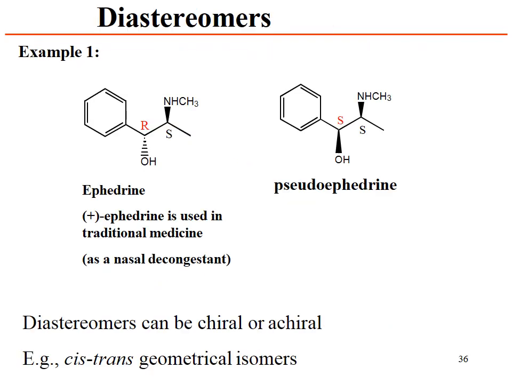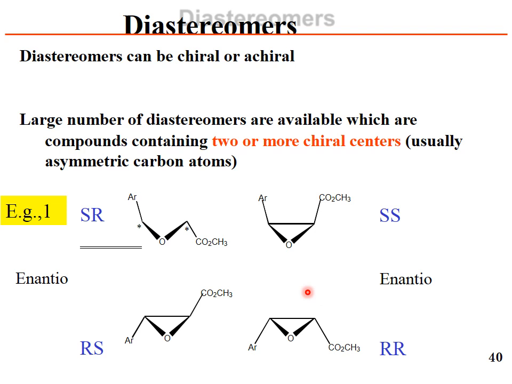Here is another example. This is ephedrine. Plus ephedrine is used in traditional medicine as a nasal decongestant. This is pseudoephedrine. Here this is R, this is S. Diastereomers can be chiral or achiral, like cis-trans geometric isomers. Another property of diastereomers is that they can be chiral or achiral, just like cis-trans isomers. A large number of diastereomers are available, which are compounds containing two or more chiral centers, usually asymmetric carbons.